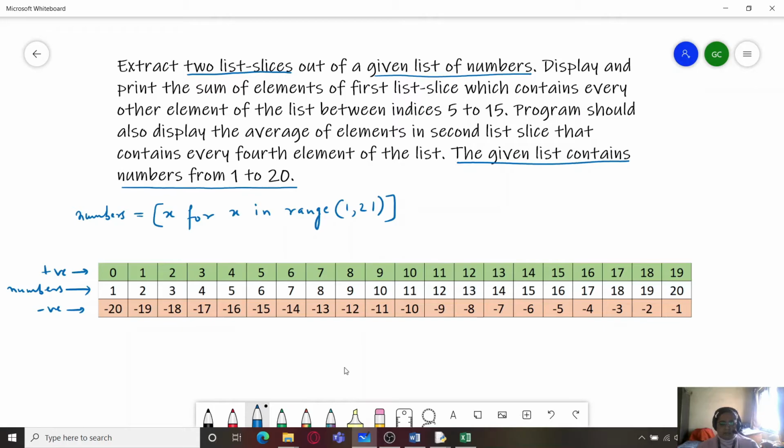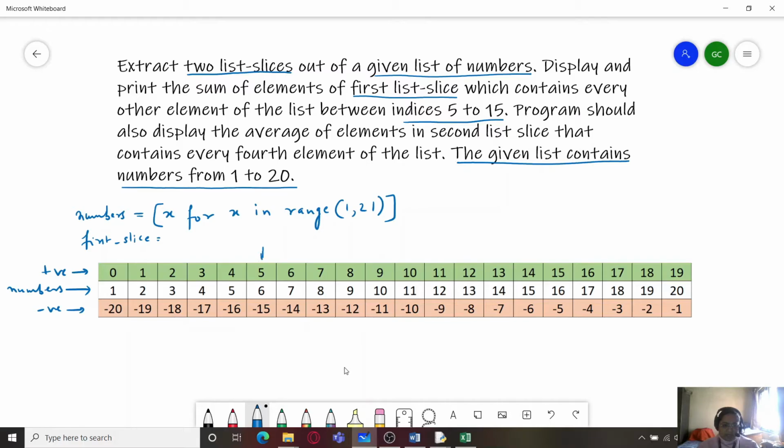Display and print the sum of elements of the first list slice, which contains every other element of the list between indices 5 to 15. So our first task is to extract the first slice. Our first slice will be every other element of the list between 5 and 15 indices.